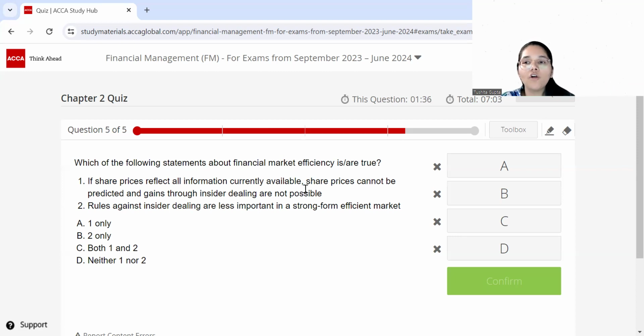And when you are in a strong form efficient market, it's really not possible to have any gains with insider information. So even if you do not have rules against insider dealing, it's totally okay, because the share prices already reflect all sorts of information, so you'll not really be able to make a gain. So these rules become less important when you are operating in a strong form efficient market. So this makes statement 2 also true.